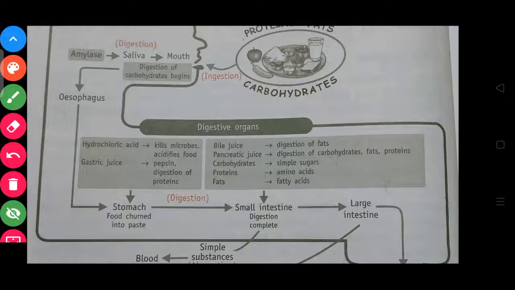After that, all the simple substances that are produced pass into the blood of these blood vessels. This process is called absorption.